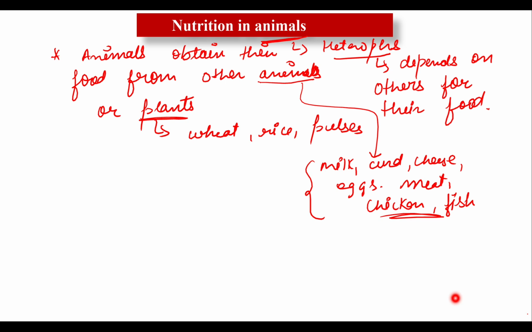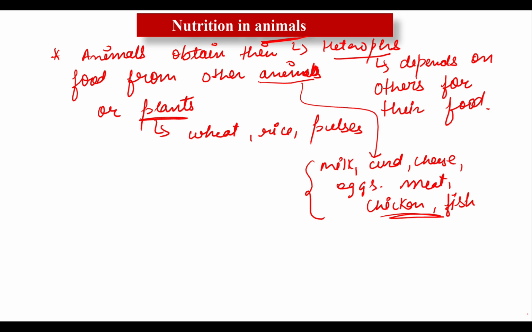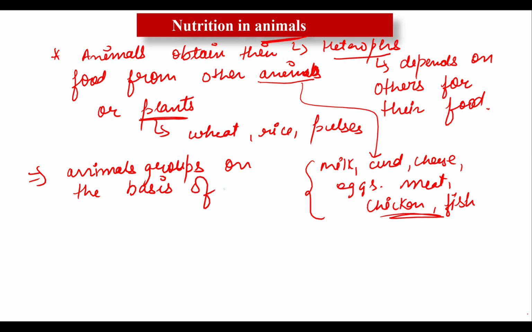On the basis of their food habits, we divide all the animals into various groups. Animal groups on the basis of their food habits, or eating habits.